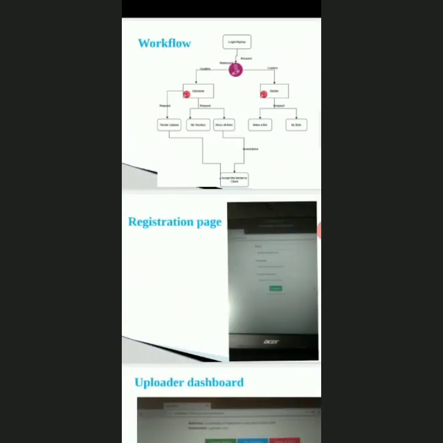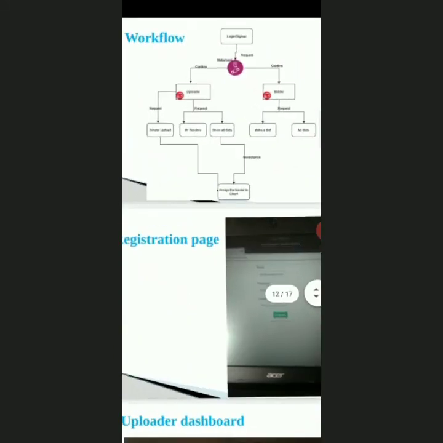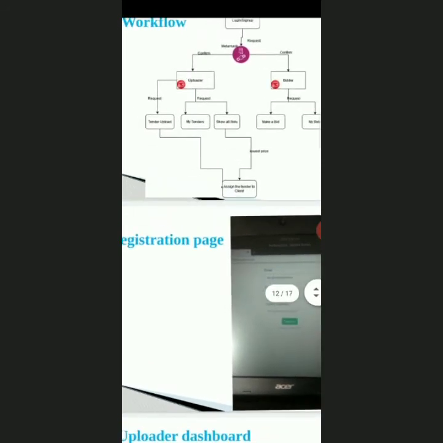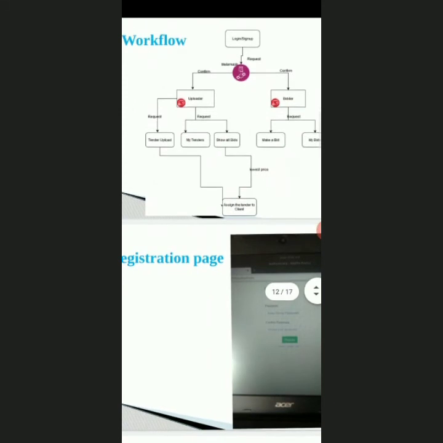If the login person is an uploader, then he will go to the uploader dashboard, which has fields like tender upload, my tenders, and show all bids. Tenders will be uploaded in tender upload, and those will show in my tenders, and all bidding details will be shown in show all bids. If the login person is a bidder, then he will have fields like make a bid and my bids.